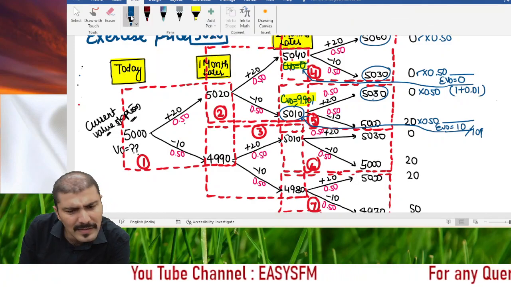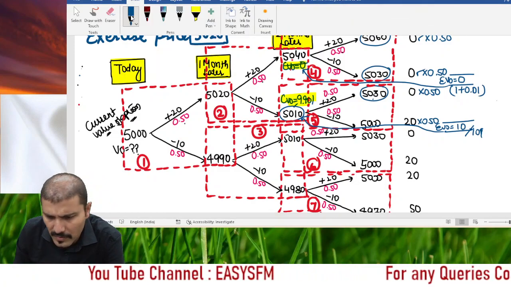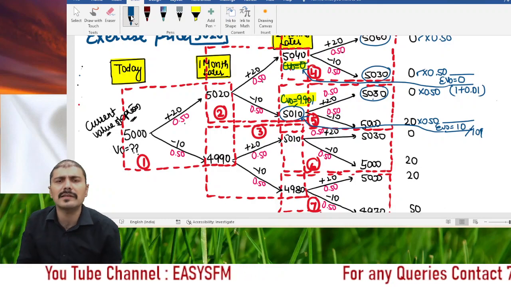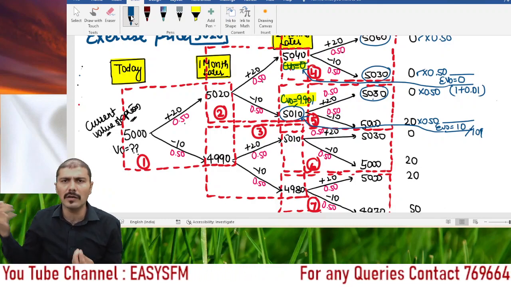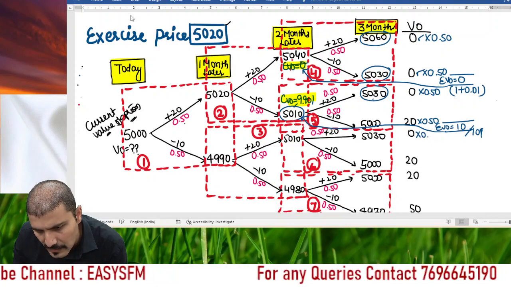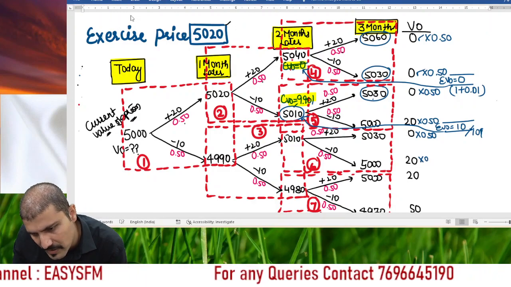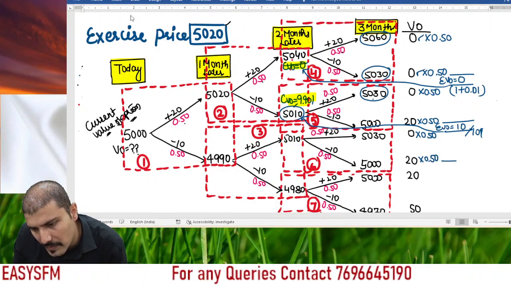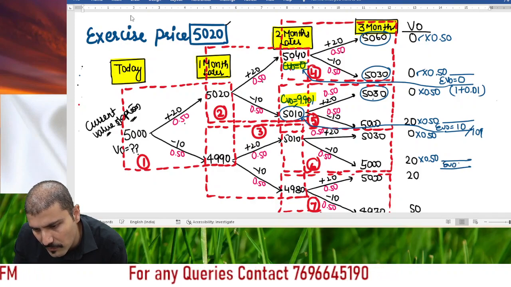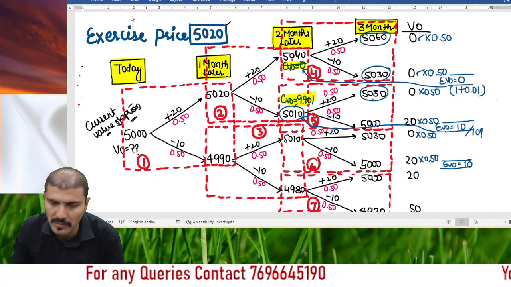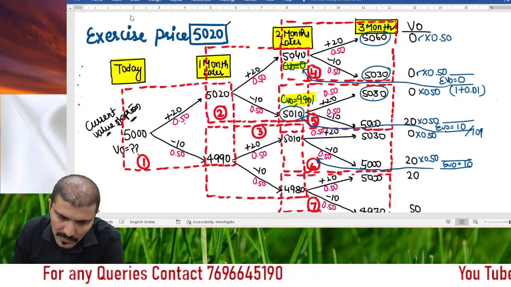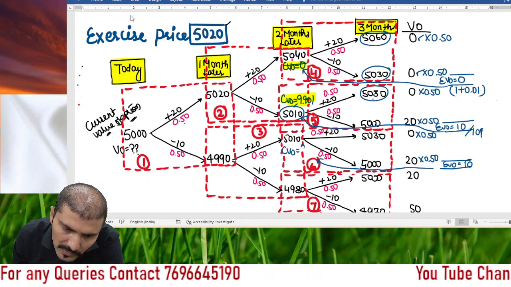In the same manner you have to solve the other boxes also. Here again, if the price will be 5010, then the benefit will be either 0 or 20. And what are the chances? In the question the probabilities can be changed also, but whatever the probabilities will be, you can get the expected value of option here. You must be conceptually clear, right? And then the 1 month earlier value, because we need to calculate the current value of option.